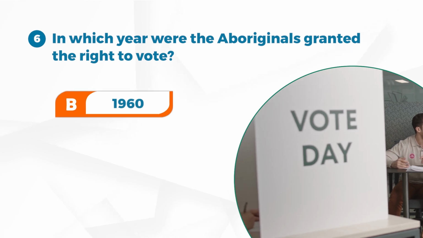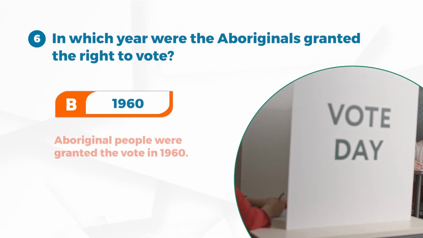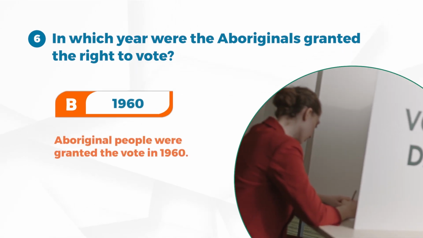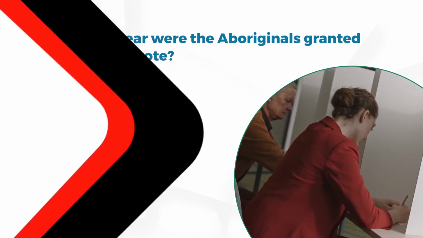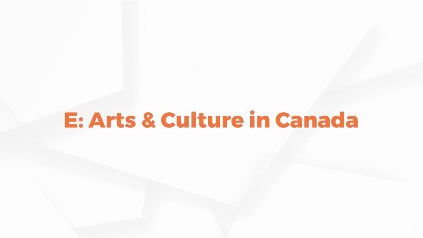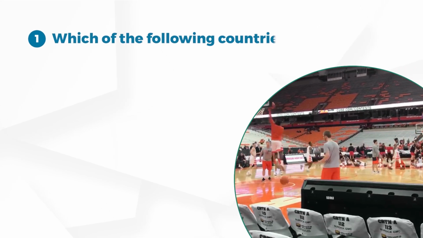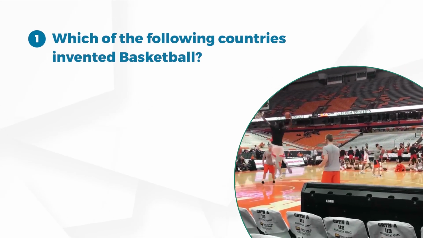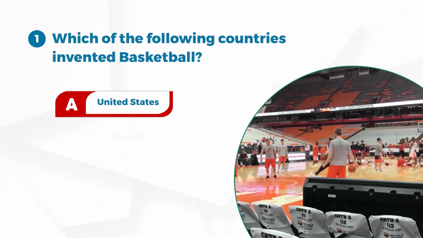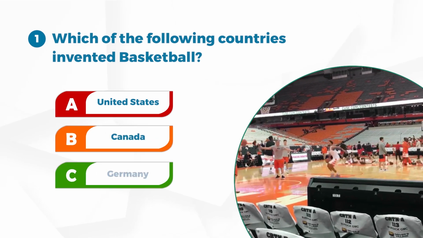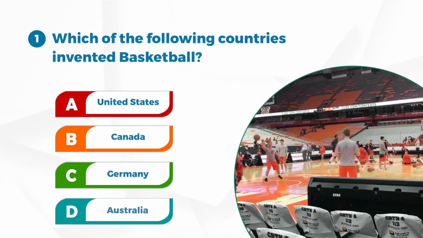Answer B. 1960. Aboriginal people were granted the vote in 1960. E. Arts and culture in Canada. Number 1. Which of the following countries invented basketball? A. United States. B. Canada. C. Germany. D. Australia.